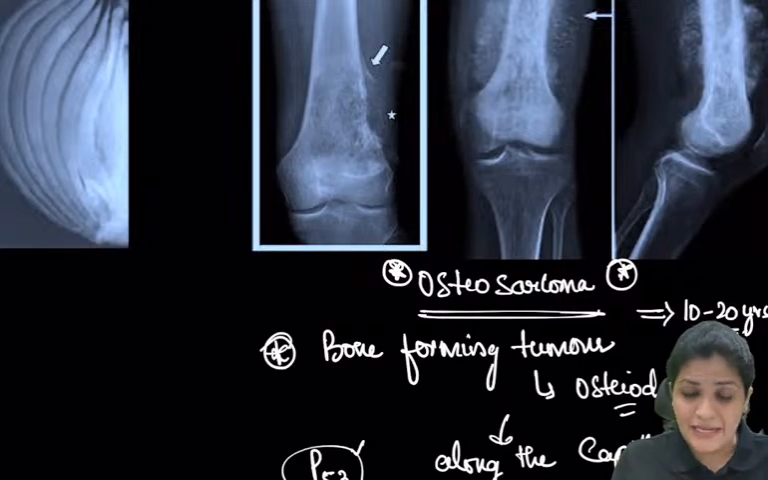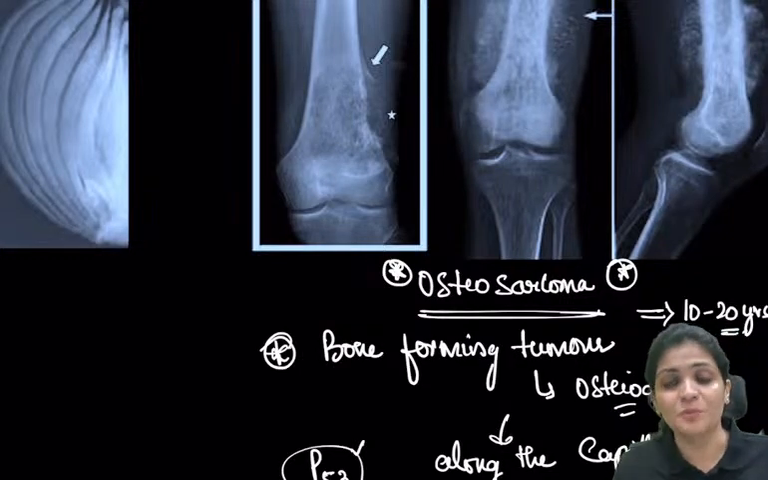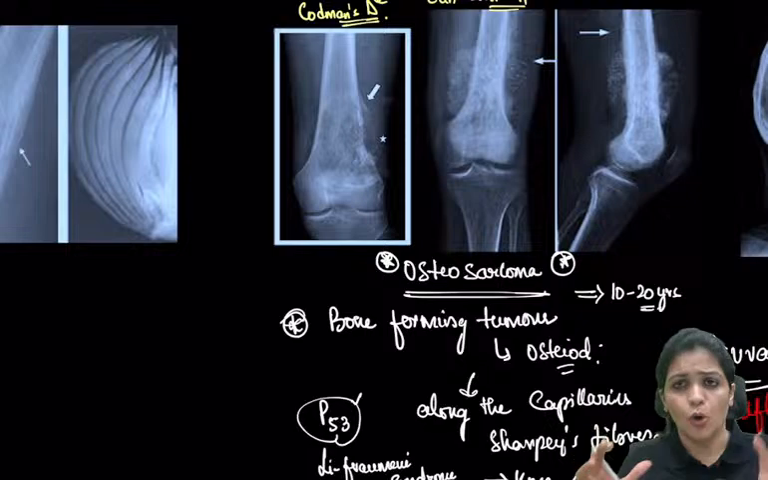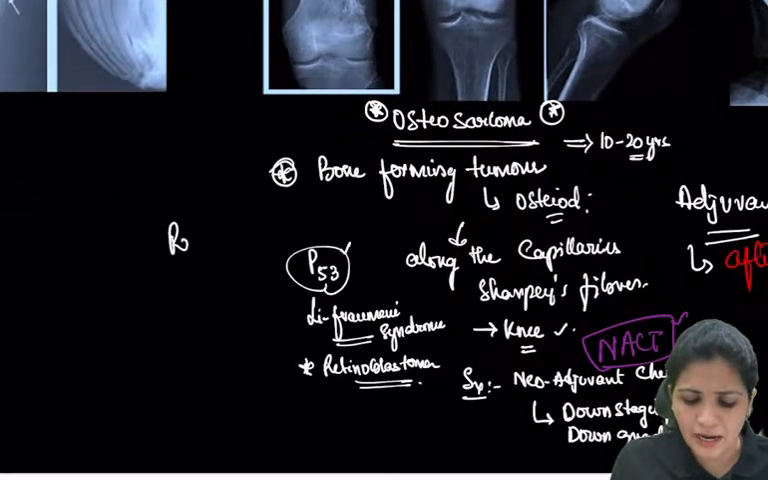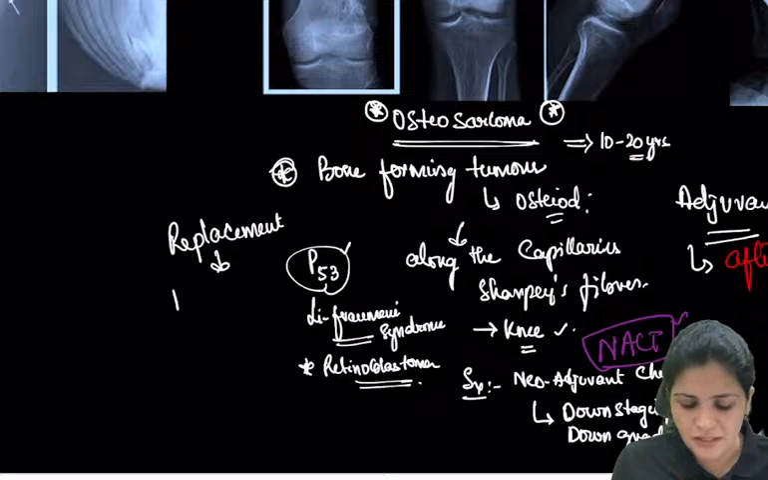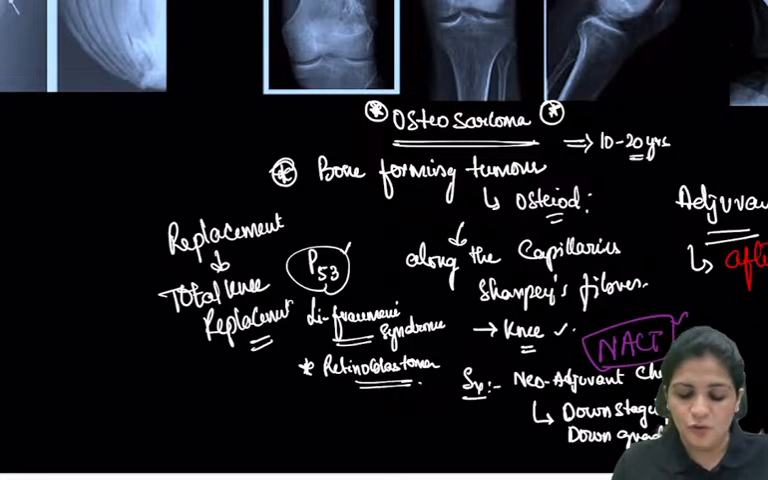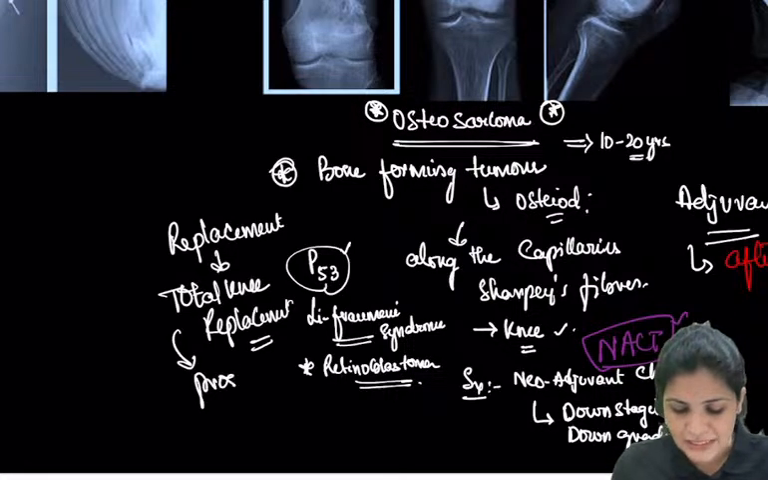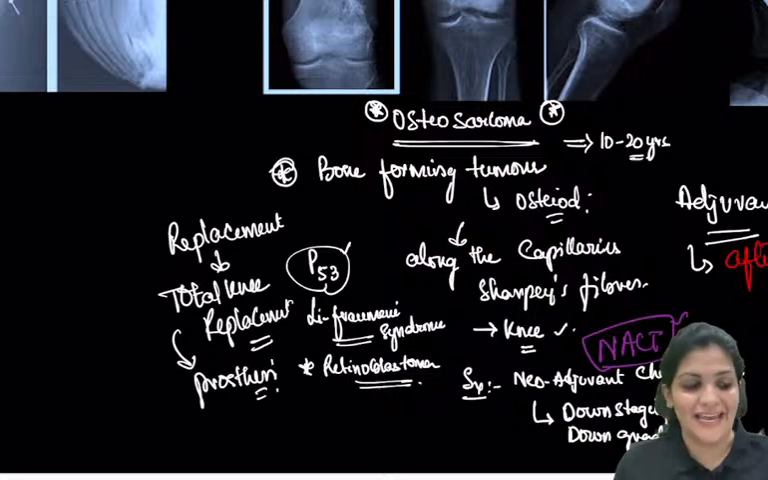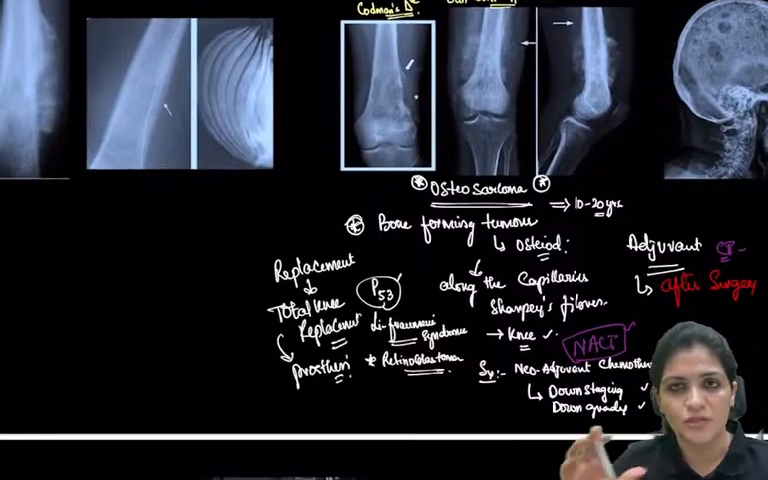That depends again upon the tumor size, right? If the tumor size is huge, you will remove the tumor and go for replacement. The replacement is the total knee replacement. After changing the entire knee, you might put various prostheses based upon your tumor excision, and then you will treat again with chemotherapy. So that is the treatment for your osteosarcoma, right?